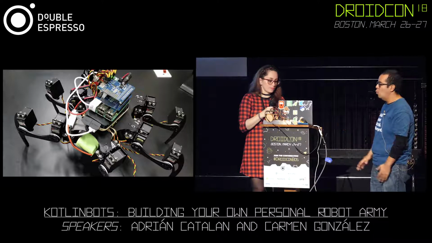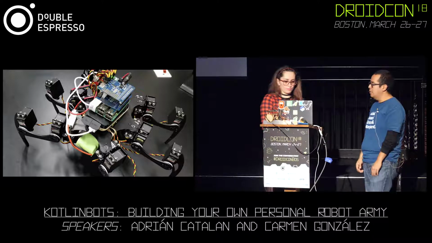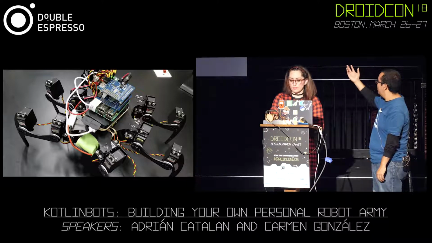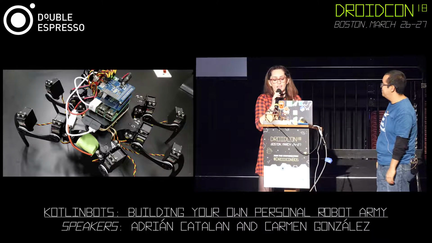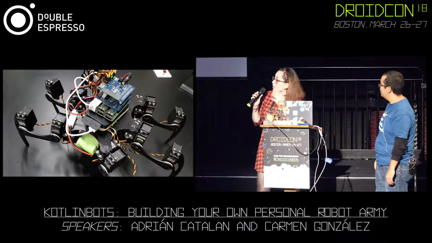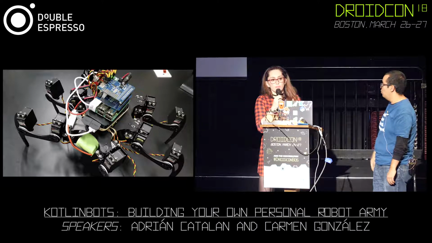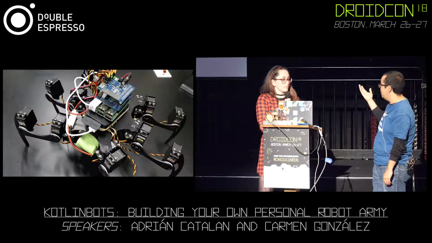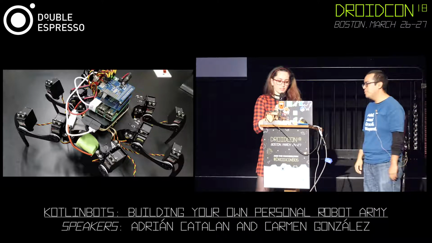Okay, so we have a couple of videos that we would like to show. The first one is regarding Norberto the spider. This is kind of an ant because it has only 6 legs, 6 instead of 8, but it has 18 servos to make it work. But I want to call him a spider. It's not a spider. It doesn't have 8 legs. You can't call it a spider.